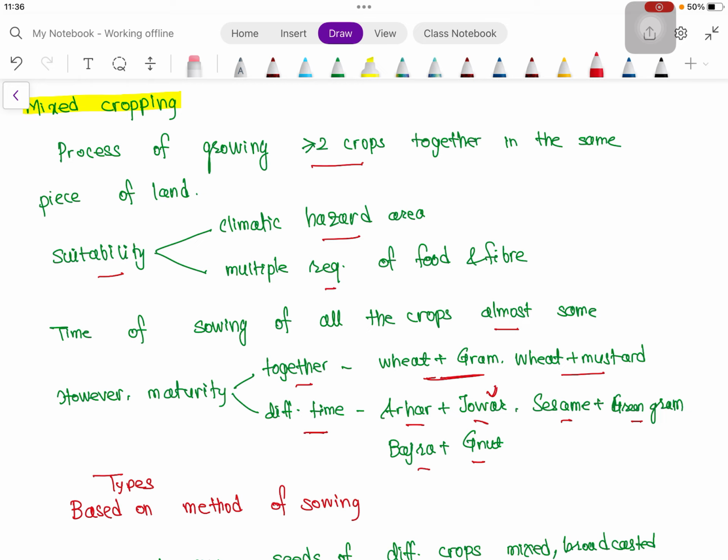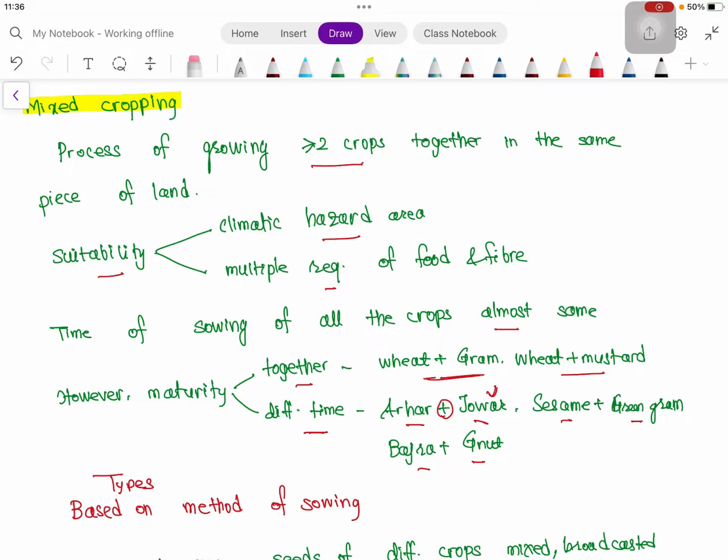And remember one thing: in case of mixed cropping or intercropping, the two crops are separated by a plus symbol. But in case of a normal cropping system, the two crops, suppose rice then wheat, are separated by a hyphen. So if hyphen, that means the season is different, one crop is taken after another.